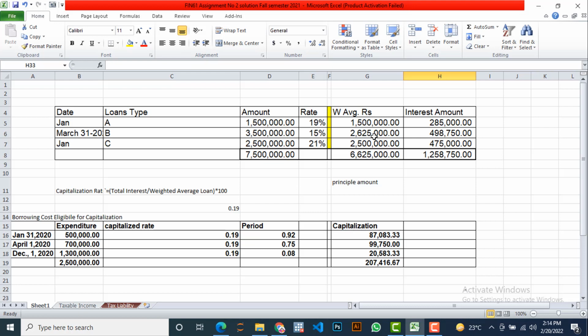We are going to calculate on the basis of the number of months that we have used for each loan in the prevailing accounting period, which is from January 2020 to 31st December 2020. So how did we calculate this? See, for this, the whole 12 months have been used. For this we use 9 months, and for this we use 12 months again. So what we did, we multiplied every amount by the respective months used and divided by the base number of months, which is equal to 12.